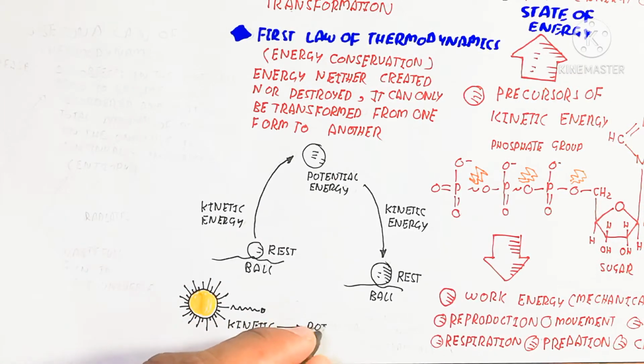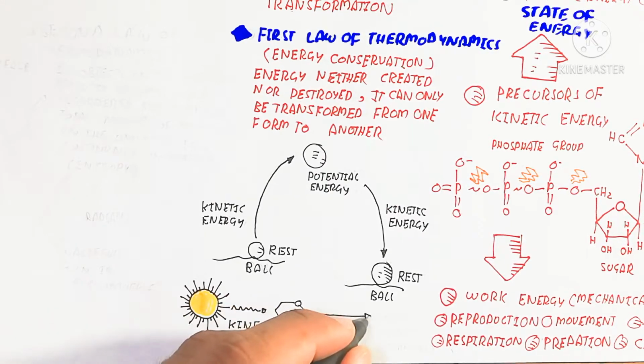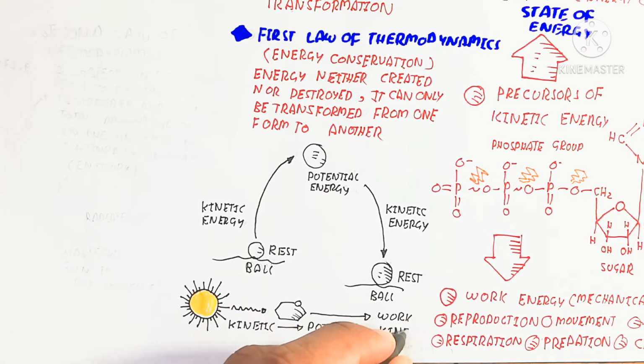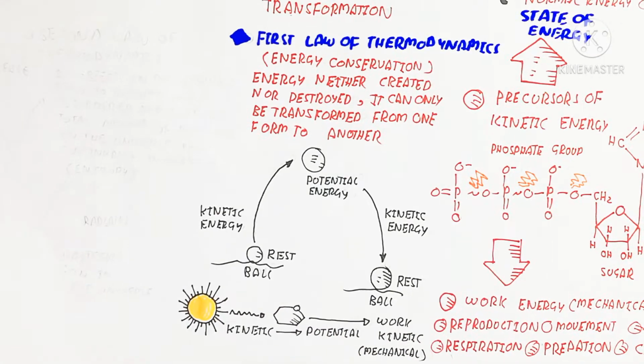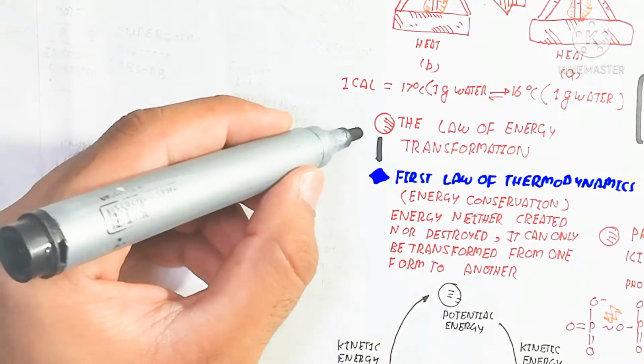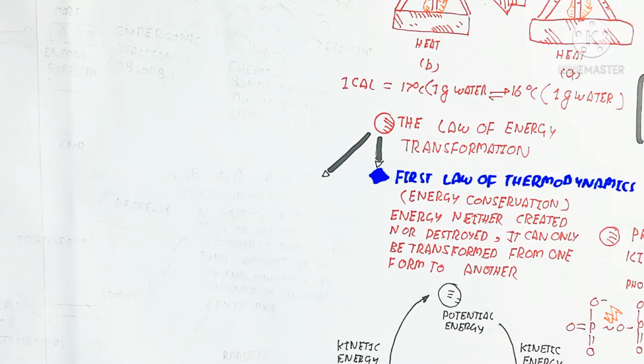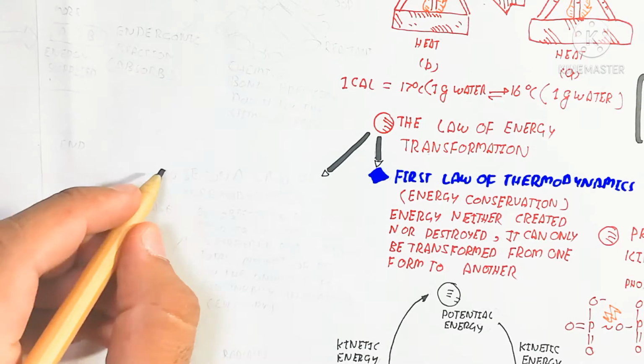Also, a spring that is compressed and then relaxes by itself is another example of the first law of thermodynamics. It means the change of energy. For example, here is the light which produces sugar through chlorophyll, and this potential energy is due to photosynthesis, and that is converted into work, known as kinetic energy or mechanical energy. For example, when we eat, the heterotroph: autotrophs produce energy and heterotrophs use it.